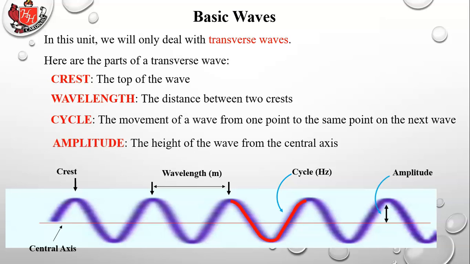Amplitude is the height of the wave from the central axis. So you see that over on the right side. It's not from the bottom of the wave, which is called a trough. It's from the central axis to the top of the wave.